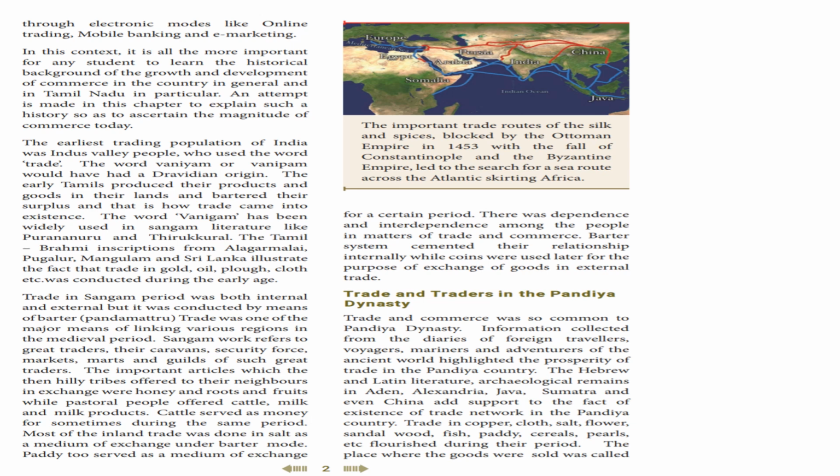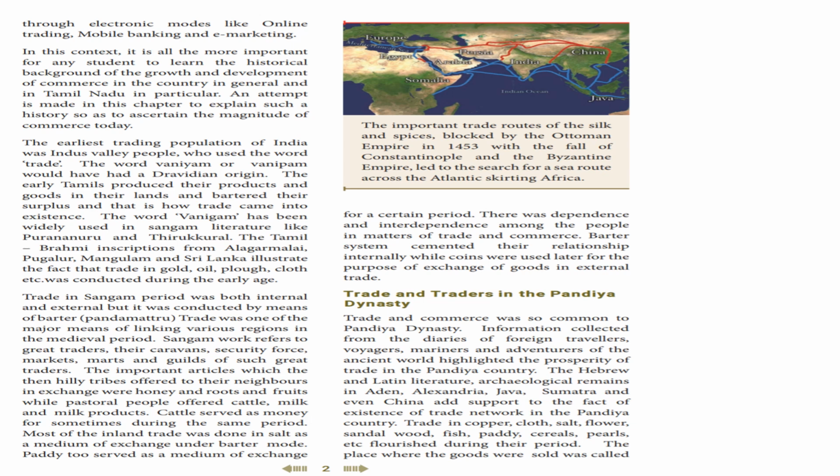So this trade, Pandamatru Murai, which linked various regions in the medieval period. Sangam work refers to great traders, their caravans, security force, markets, marts and guilds of such great traders.